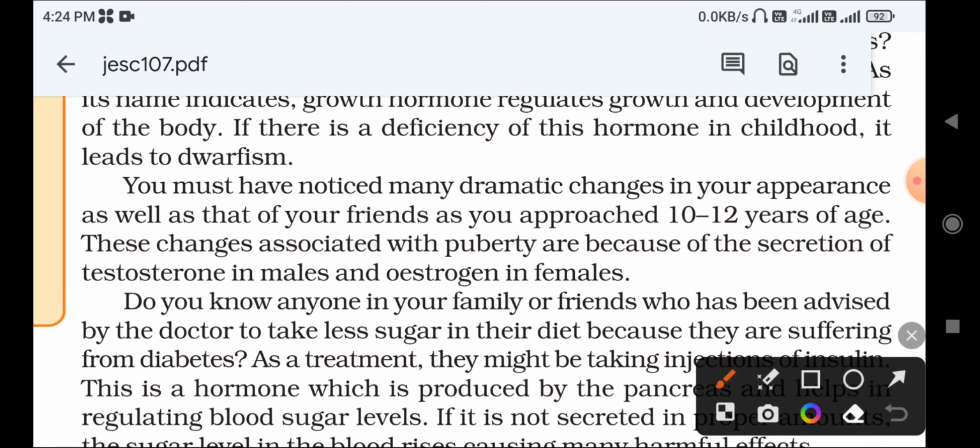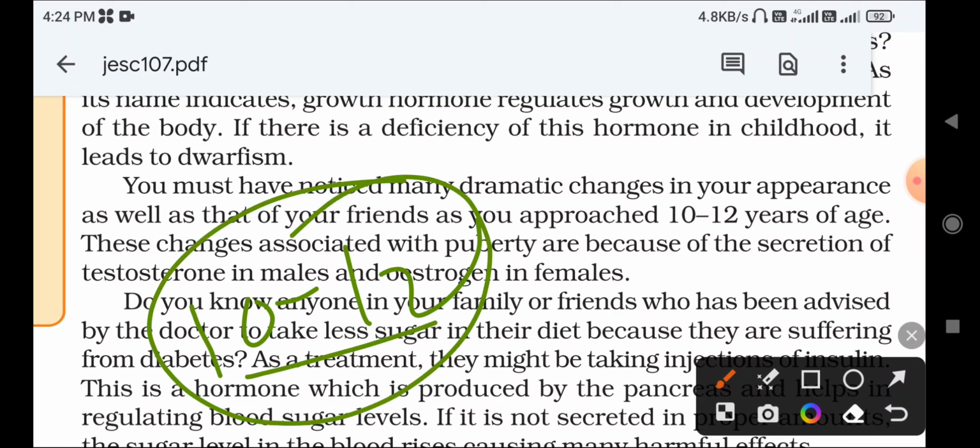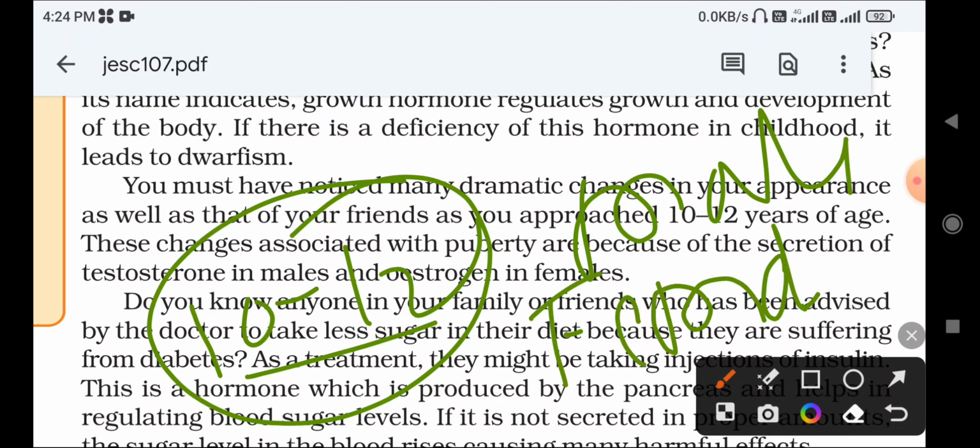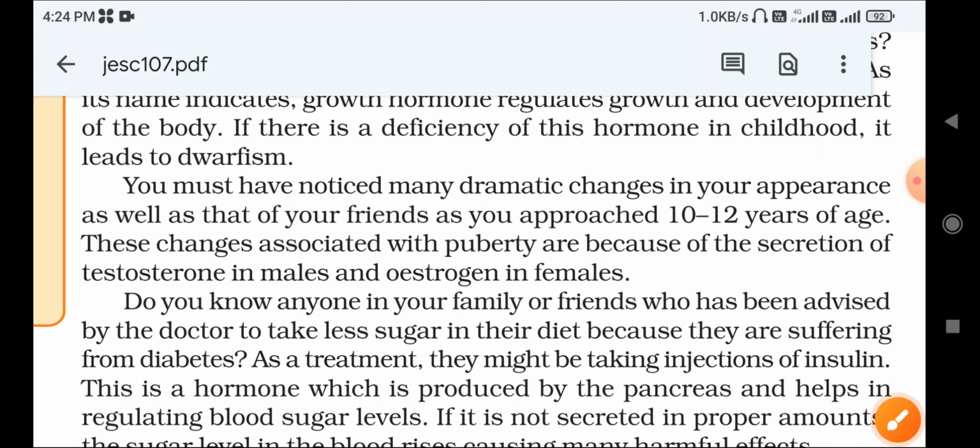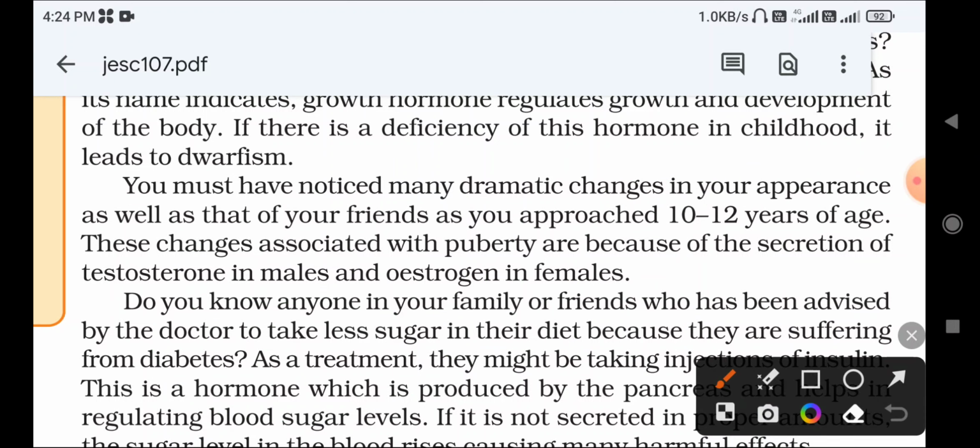During adolescence or puberty, several changes occur in the body. During the age of what? 10 to 12 years. In that age, the body is continuously changing in both male and female. So that age is called what? Puberty. I already studied this in 7th and 8th standard.